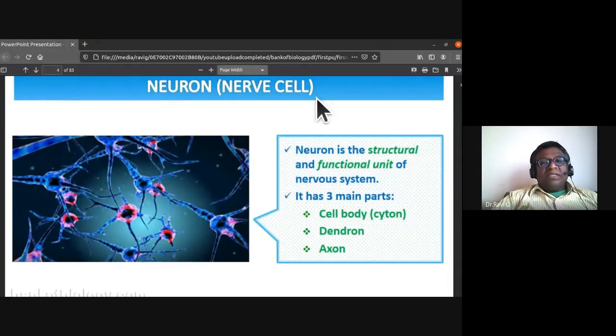The neuron is also called the nerve cell. It is the structural and functional unit of the nervous system. It has three parts: the cell body, which is called the cyton, then the dendron and axon.